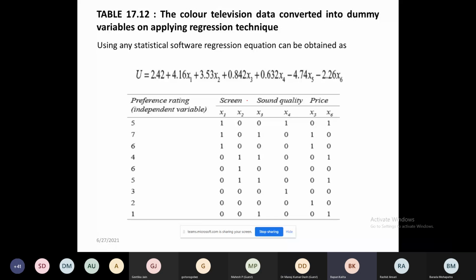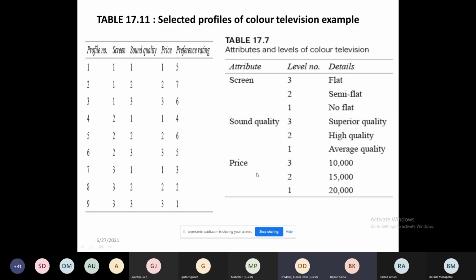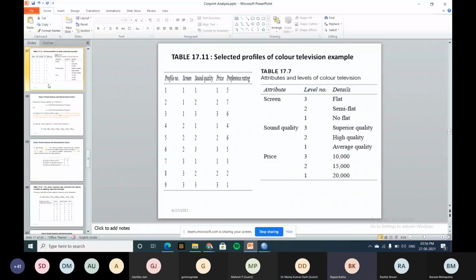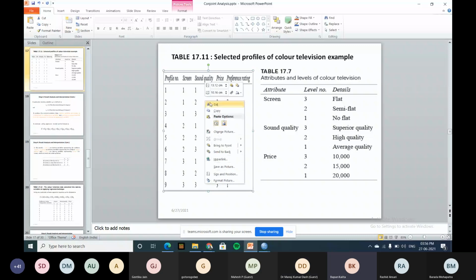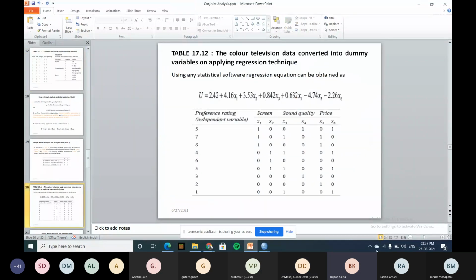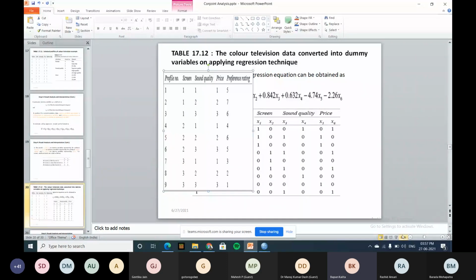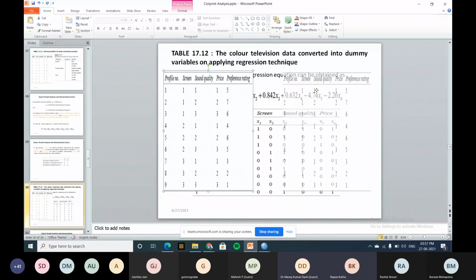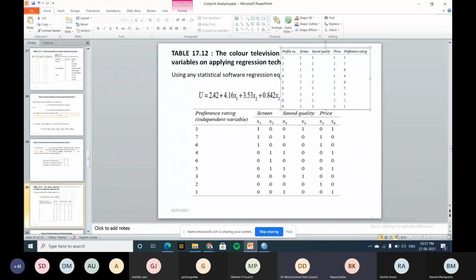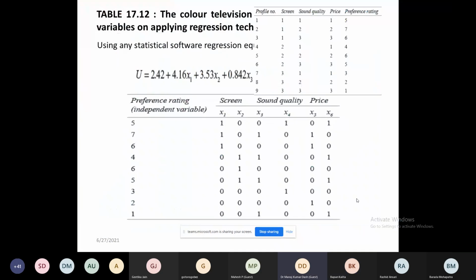This is screen, this is sound quality. Now see, I will explain another thing here. Wait. Is it visible to all of you? Yes, sir. Now see how I converted this data.